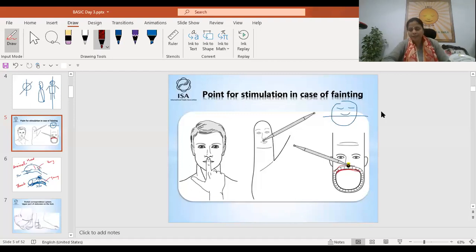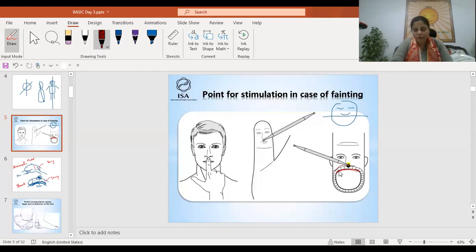Also, when you see this picture, you will find the area of the teeth and the gums. Exactly on the root of the nail, this is a very good area to treat the gums. And just nearby the root, a little bit up, this area represents the teeth.